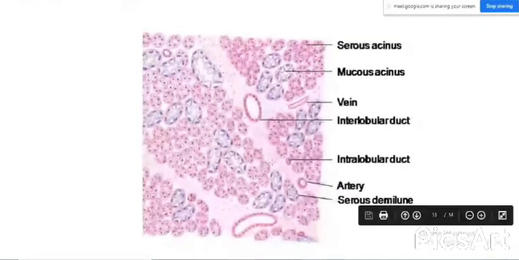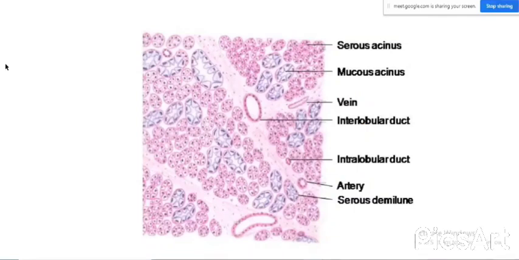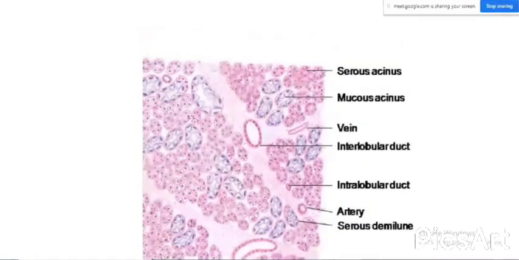The glandular tissue is subdivided into lobes and lobules, and the duct system can be seen like this. So this is how it appears under the microscope and how we can draw the diagram.